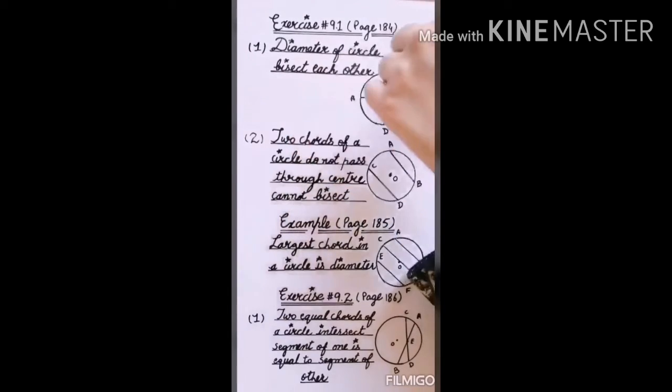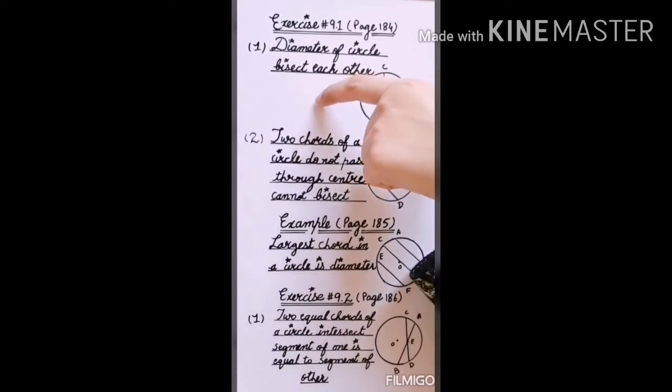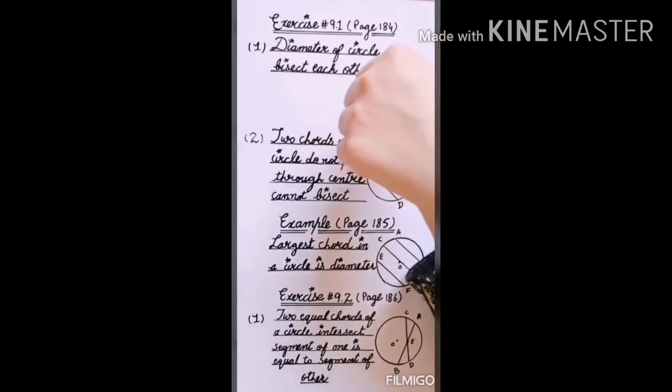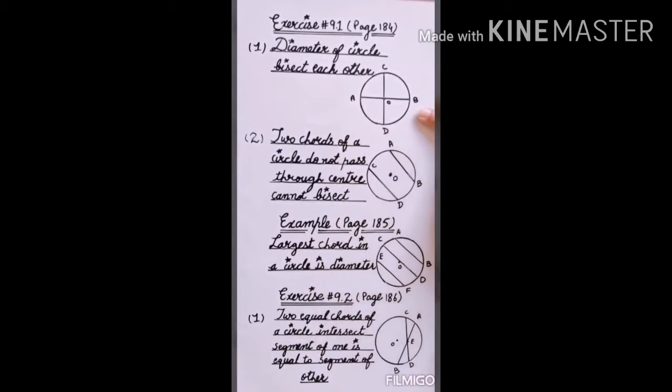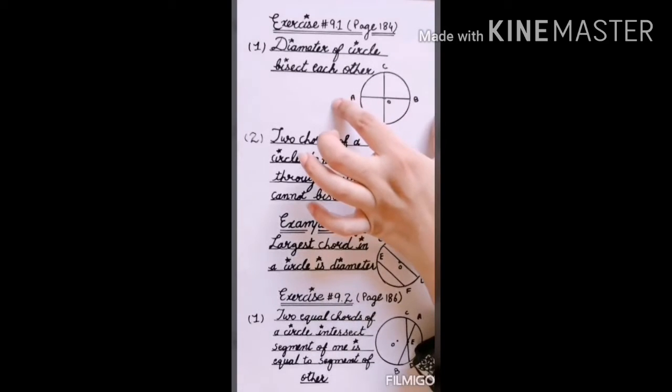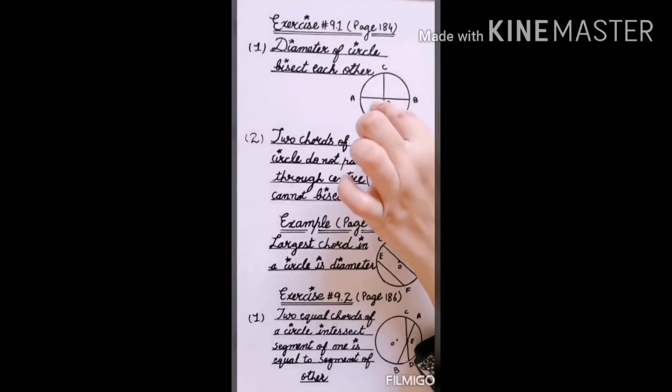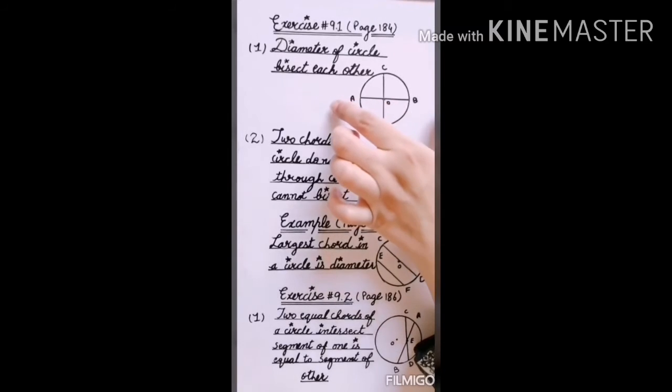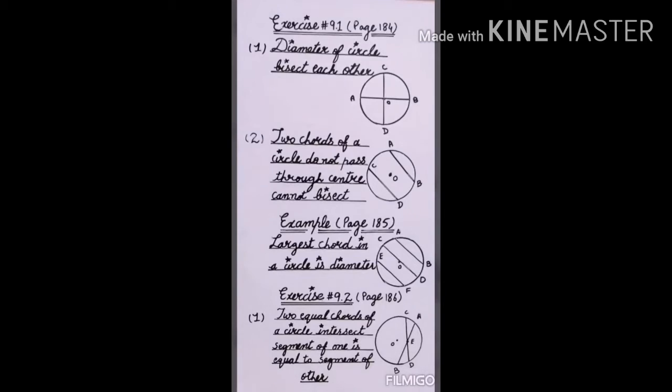If you draw the diameter, what is the diameter? Diameter is such a type of chord which passes through the center. AB is a diameter, CD is also a diameter. So you can observe from here both the diameters bisect each other, they cut each other at one point. That is said that diameters of a circle cut each other at one point. You can take any other diameter as well. You can take this diameter,